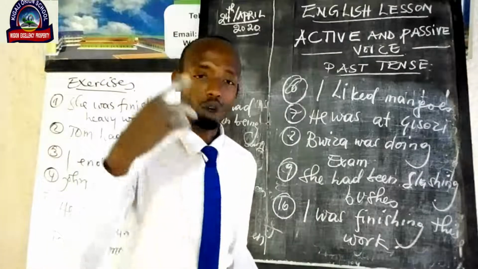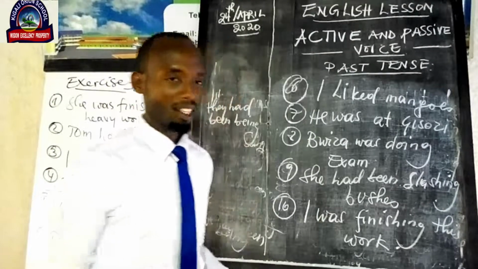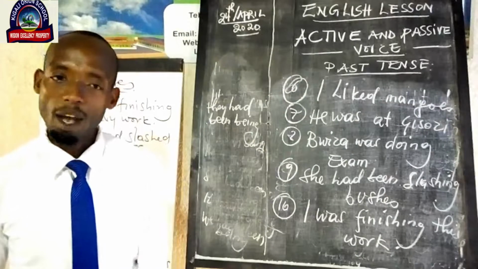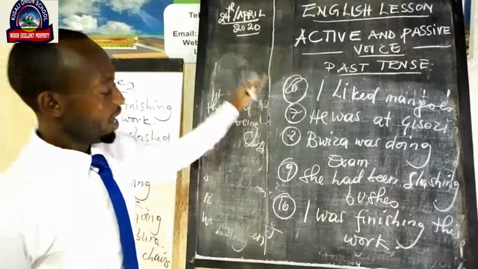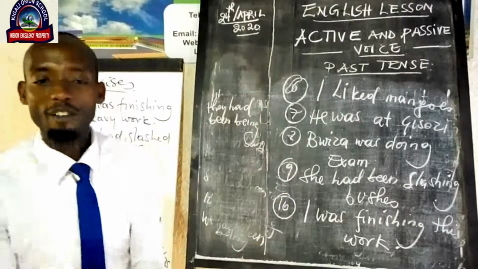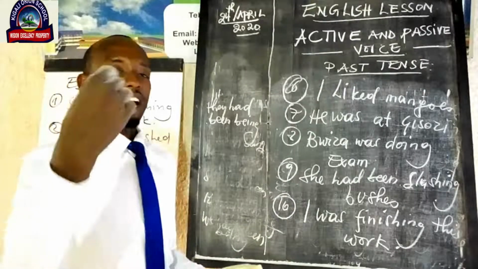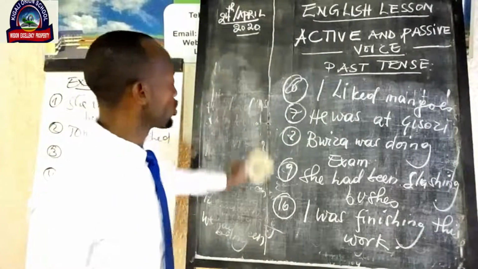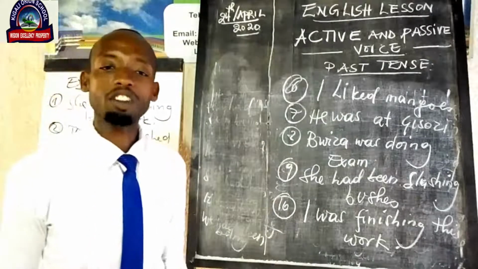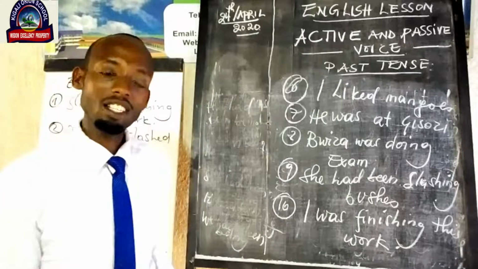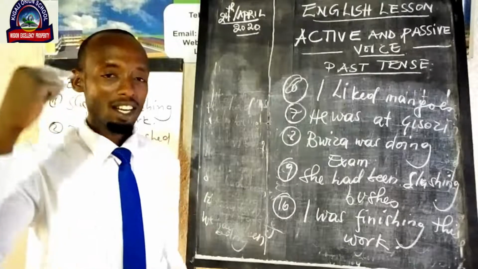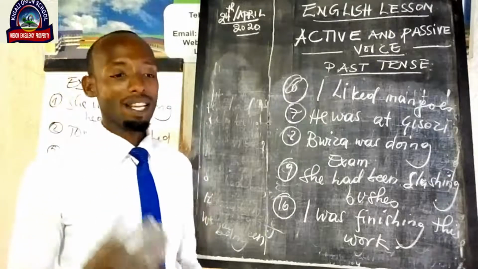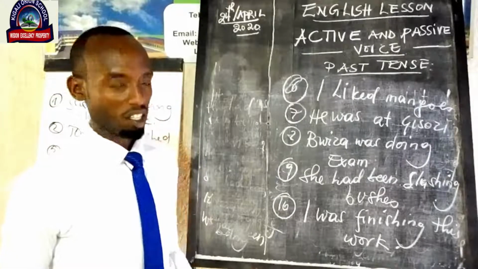What I would like to remind you is that for changing these examples and exercises I have given you, I have been using what? The verb to be. So I have been using the verb to be in all the tenses of past tense, where we have simple past, past continuous tense, past perfect tense, and past perfect continuous tense.